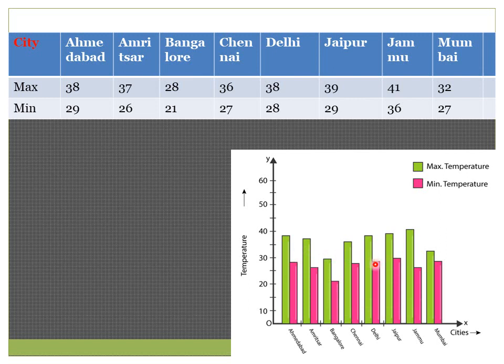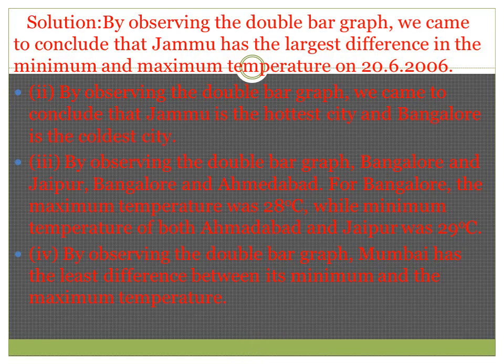Now the description of the graph is given in the next slide. Solution of question number 6. By observing the double bar graph, we came to conclude that Jammu has the largest difference in the minimum and the maximum temperature on 26th June 2006. By observing the double bar graph, we came to conclude that Jammu is the hottest city and Bangalore is the coldest city.